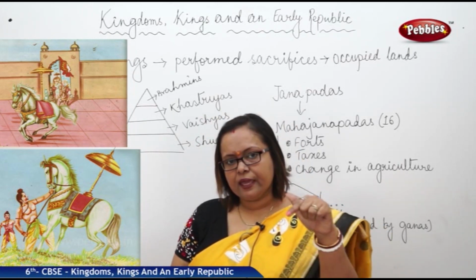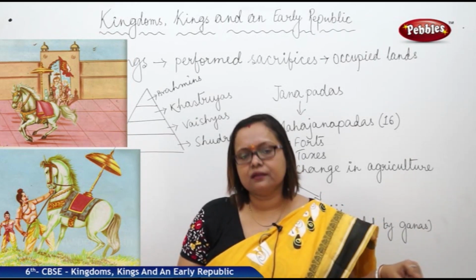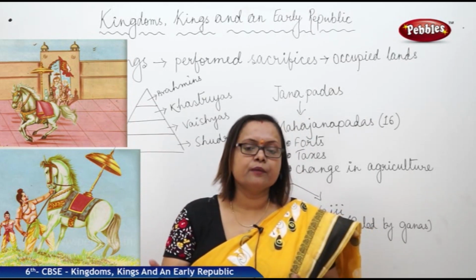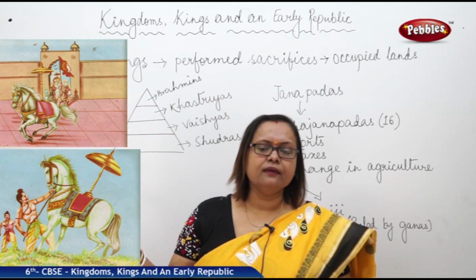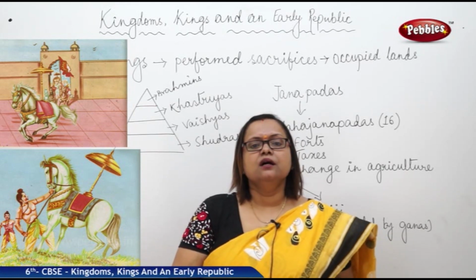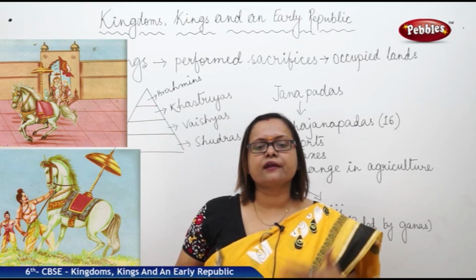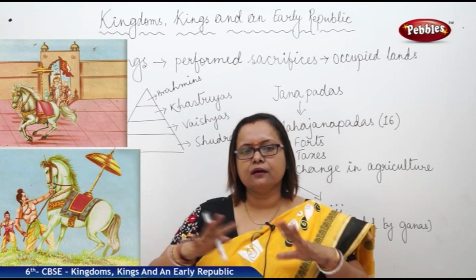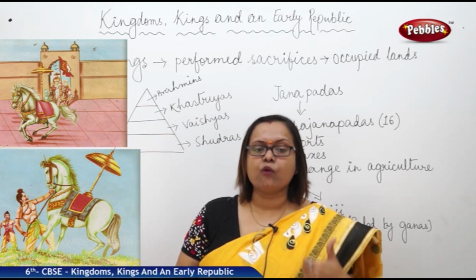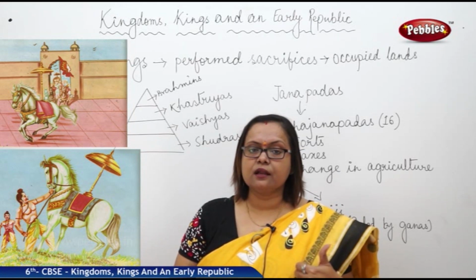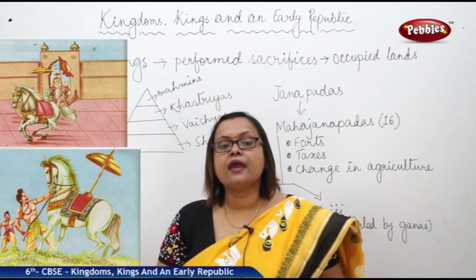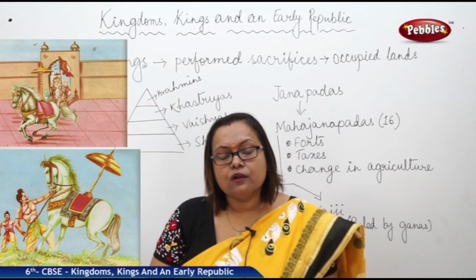This way, whatever land the horse traveled was under the control of the yagna-performing king. And when the horse came back to his territory, the king sacrificed the horse to the god in rituals, and claimed himself a very powerful king, as he had done the Ashwamedha Yagna and so many other kings had accepted him as overlord. Now what happened after this?